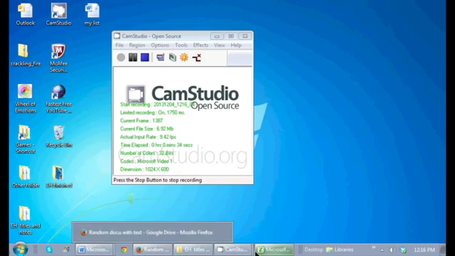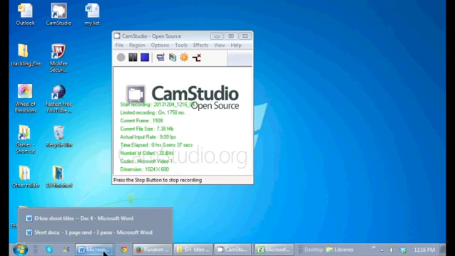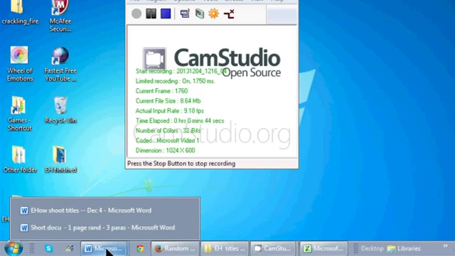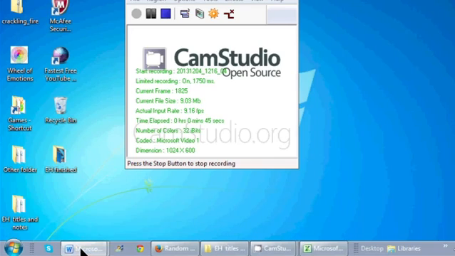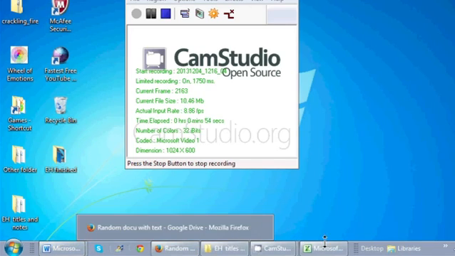So here I am on my taskbar. And here's the two documents I have open, but I want Word to actually be the first one in my taskbar list. So I just take it and simply drag it immediately over to the left, as close to the Start menu as I can. And now it's in this order.